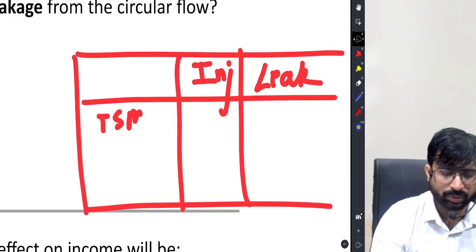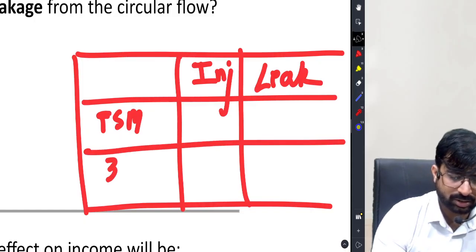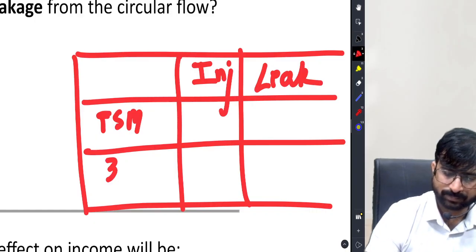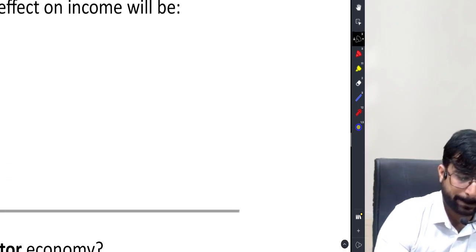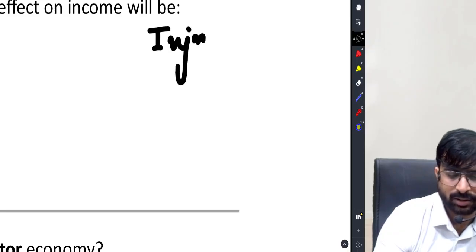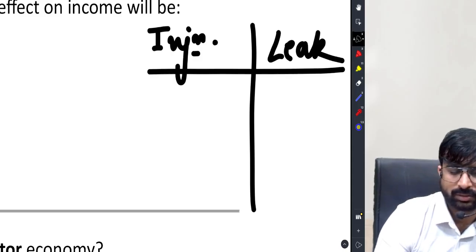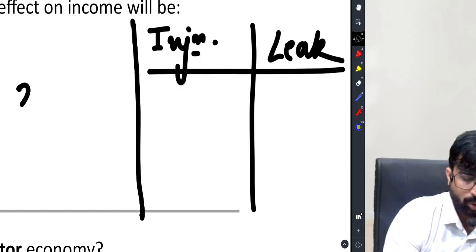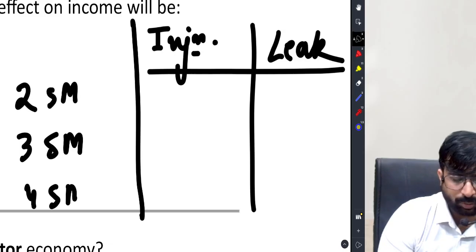Here you have the logic of the two sector model: injection, leakage, two sector model, three sector model, four sector model.